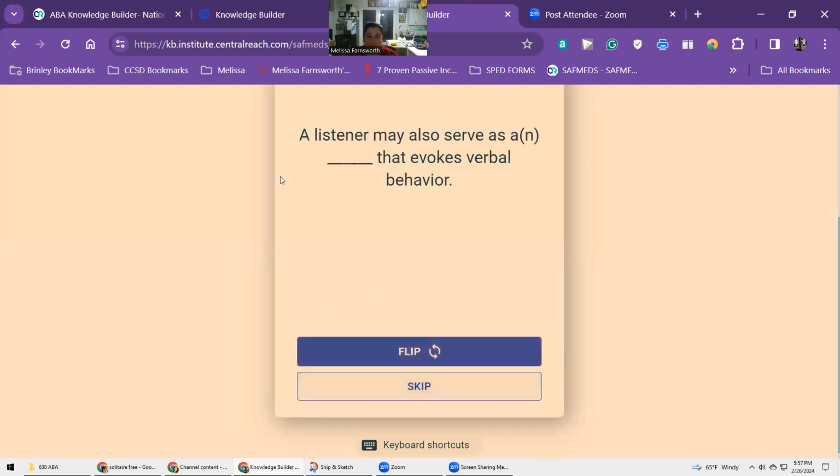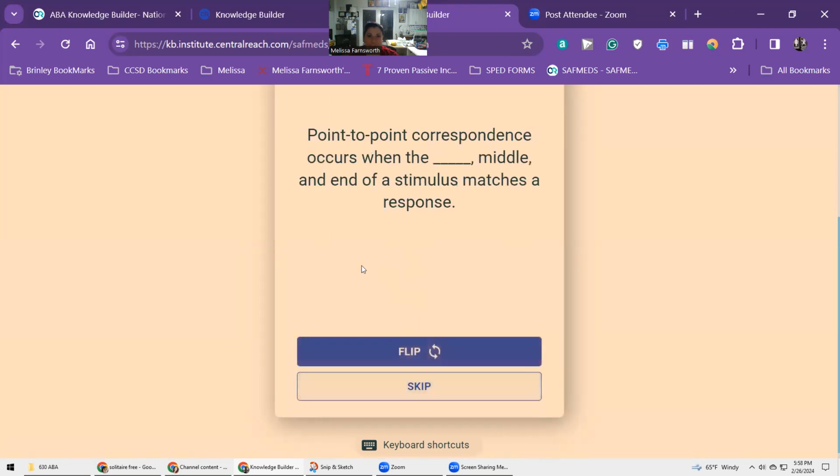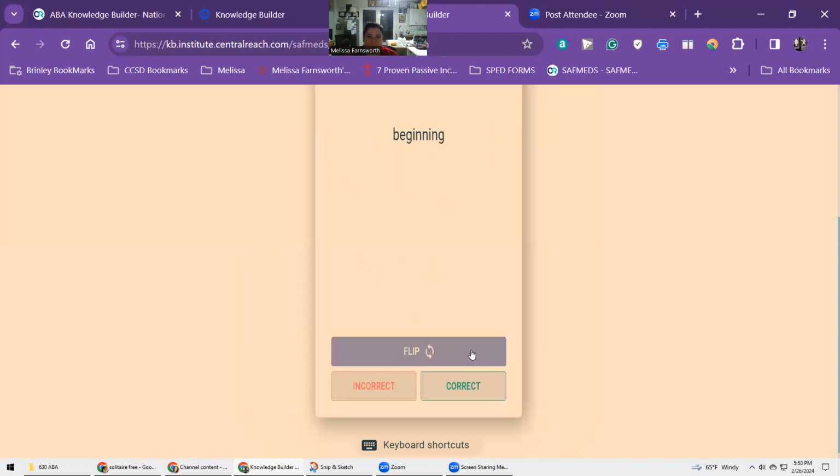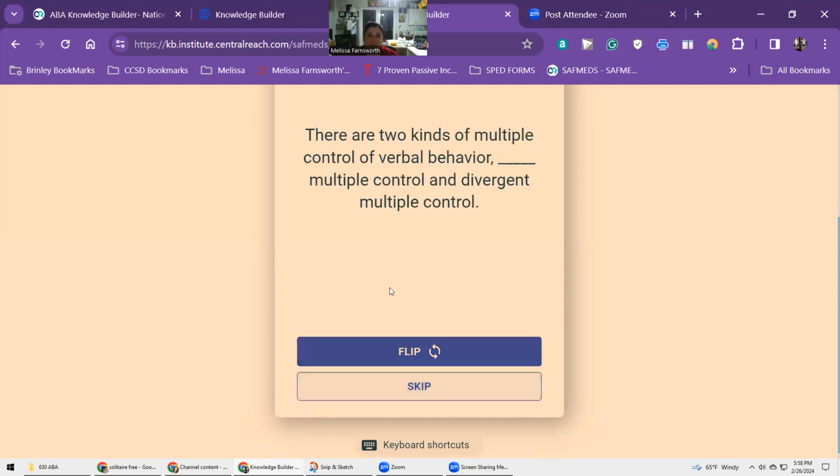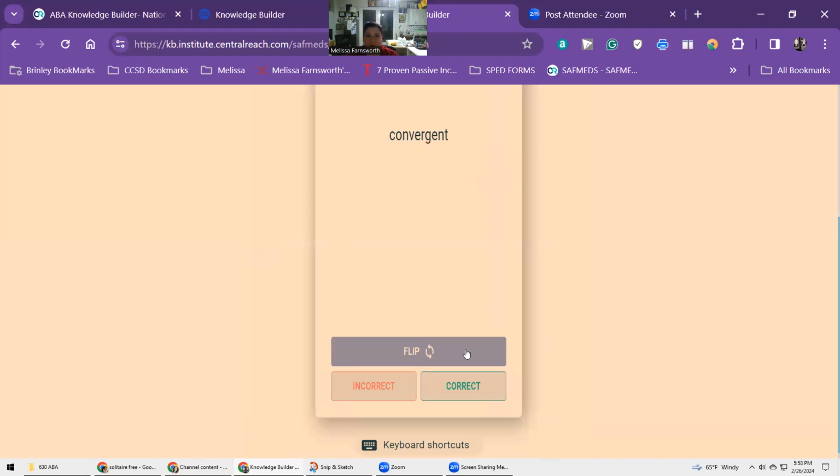A listener may also serve as a blank that evokes verbal behavior. Audience. Point-to-point correspondence occurs when the blank, middle, and end of a stimulus matches a response. Beginning. There are two kinds of multiple control of verbal behavior: blank multiple control and divergent multiple control.